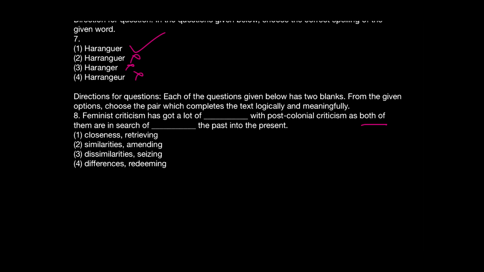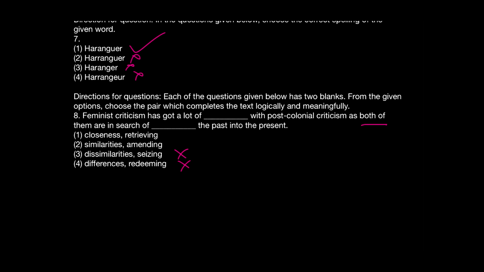So it is very easy for us to eliminate option 3 and option 4 because they are talking about dissimilarities and differences. And when we are comparing the differences, we never use the words both of them. So when we are using the words both of them, that's a direct indication that we are talking about similarities.